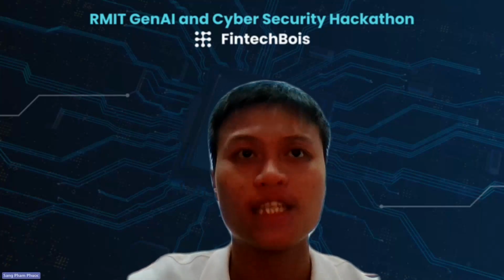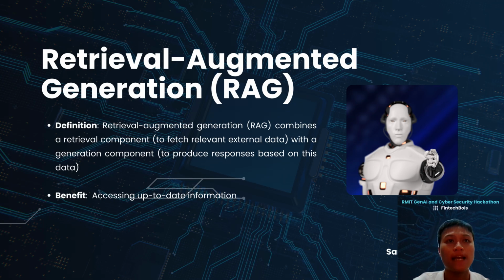Thanks, Lam. And another strategy is RAG. RAG stands for Retrieval Augmented Generation. That combines two systems: an external retrieval model that searches a knowledge base and an internal generation model that integrates the retrieved information into the responses.